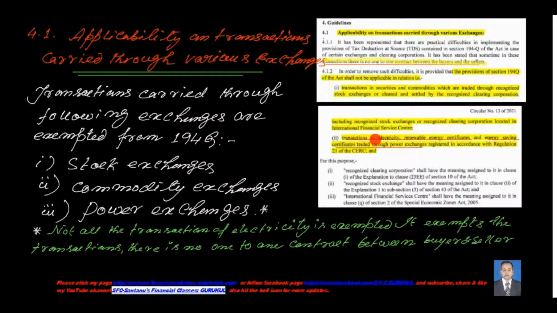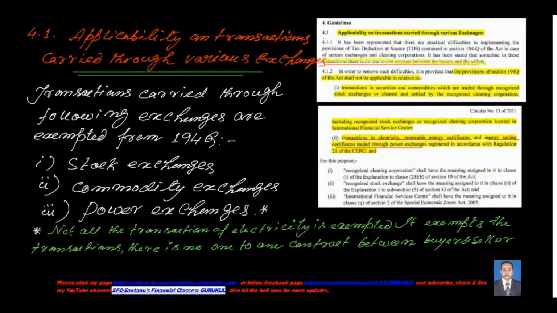It is said that transactions in electricity, renewable energy certificates and energy saving certificates traded through a power exchange registered in accordance with Regulation 21 of CERC are exempt. Some of my colleagues are of the opinion that all transactions related to electricity or power are out of the purview of this section.